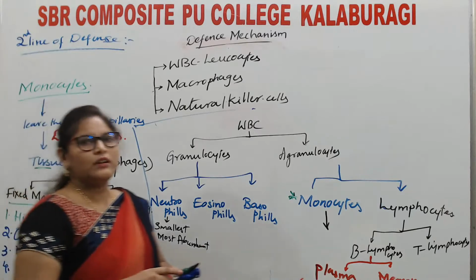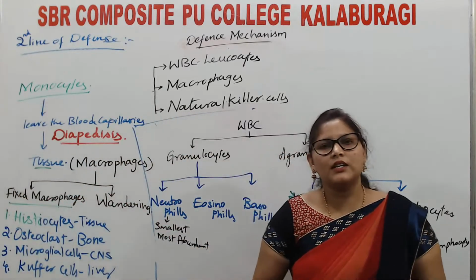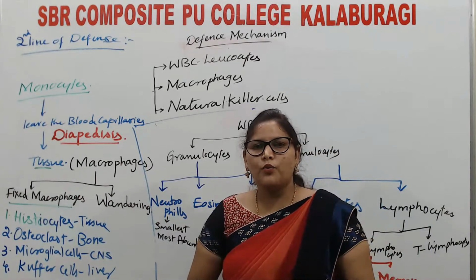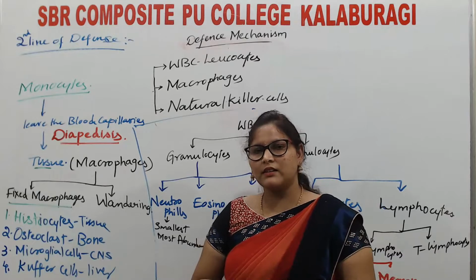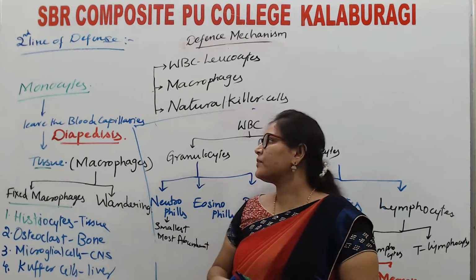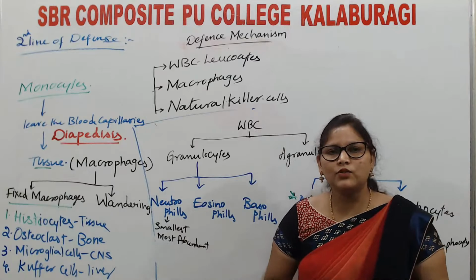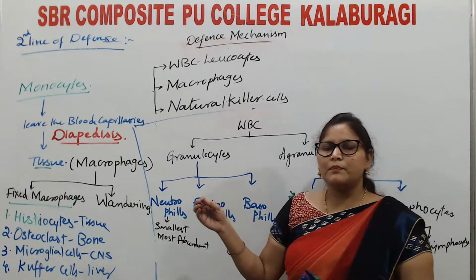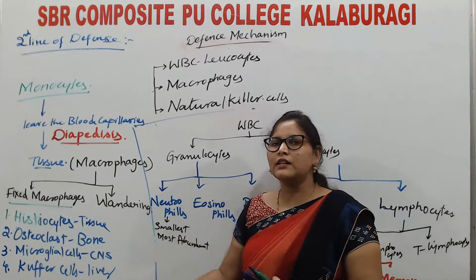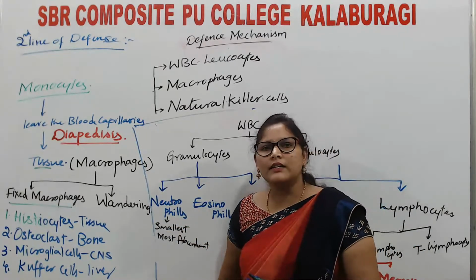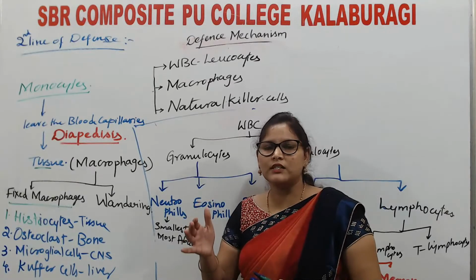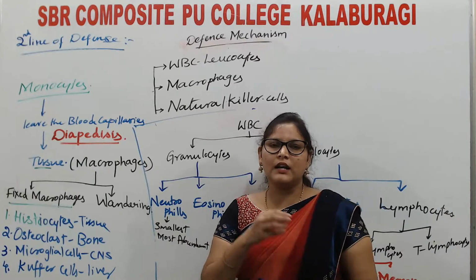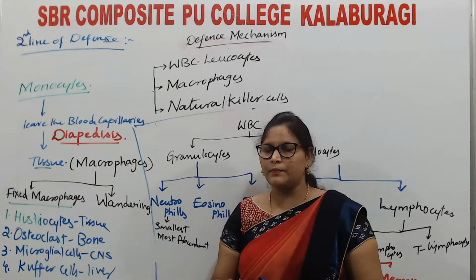Here I am talking about the second line of defense, which consists of cellular barriers. The cellular barriers consist of white blood cells, macrophages, natural killer cells. White blood cells we have seen as agranulocytes and granulocytes. Granulocytes are neutrophils, basophils and eosinophils, whereas agranulocytes are monocytes and lymphocytes. But lymphocytes do not come under the second line of defense. They come under the third line of defense. They are the actual cells of our immune system.